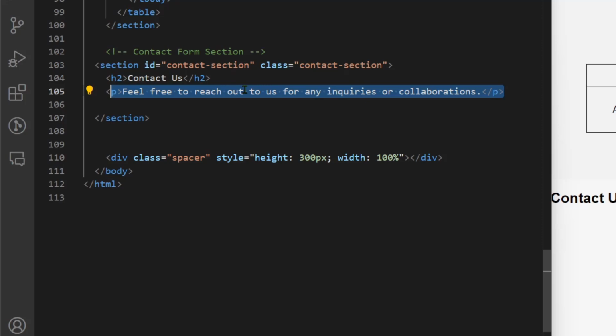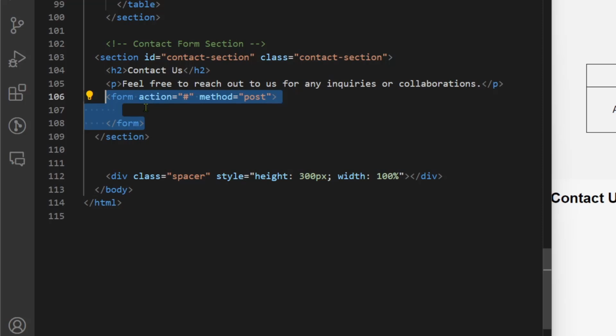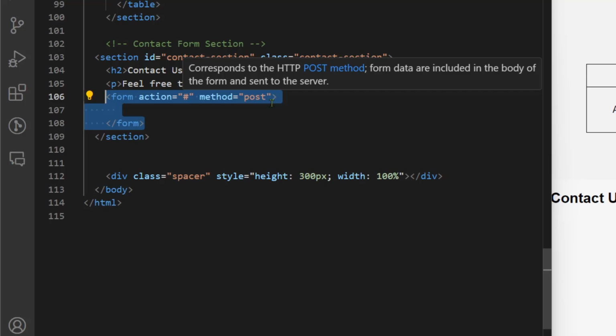Here is a p tag: feel free to reach out to us for any collaboration. This is a little bit of p tag we have used. Then we have this form. Now you can see something new we did not have before, right? Form, action, method, post. This is for when you want to submit the form to the database, or you mostly use the form to save some information or verify some information, right?